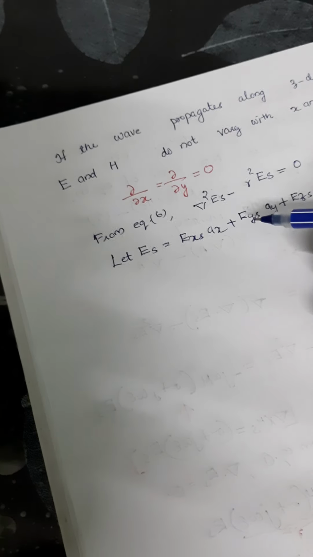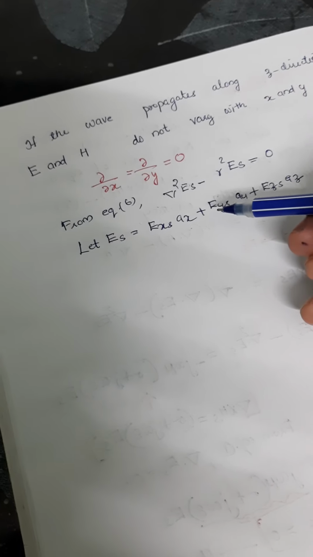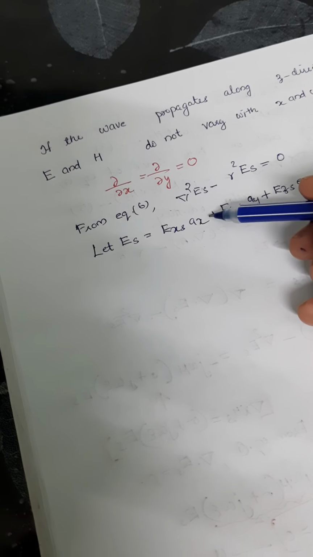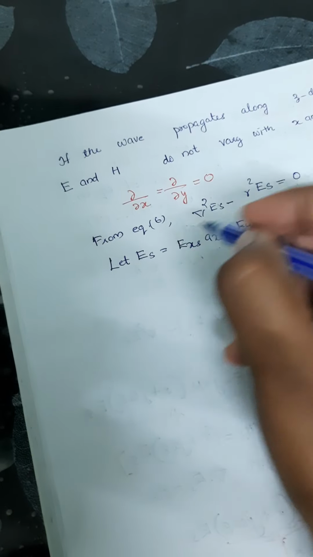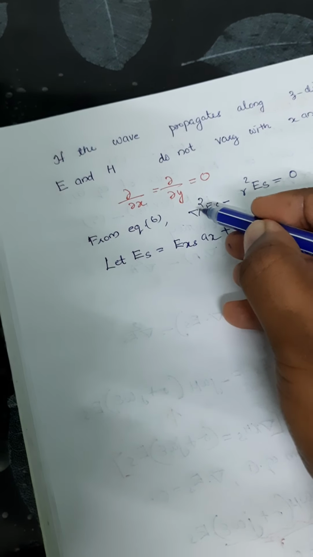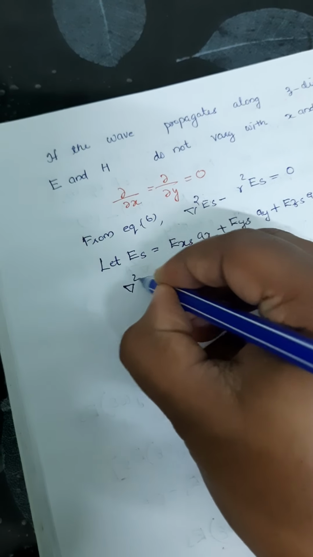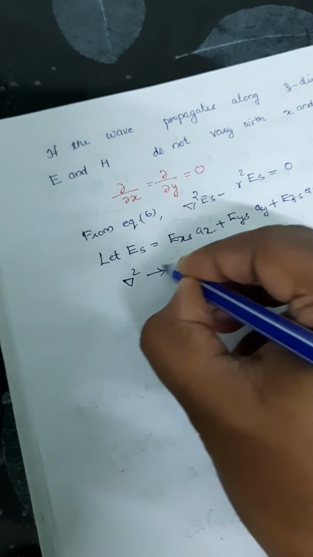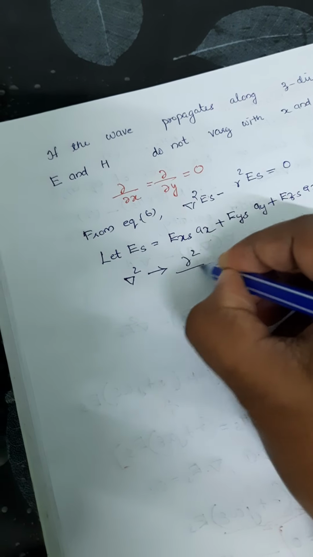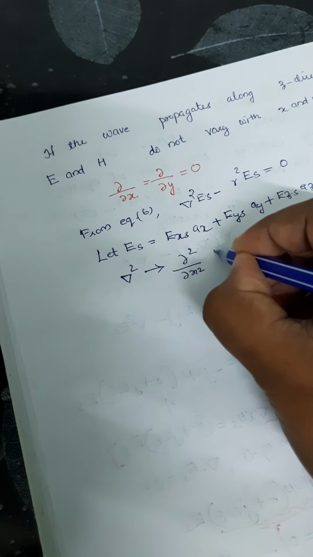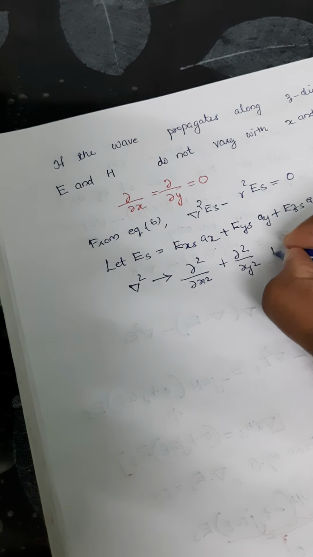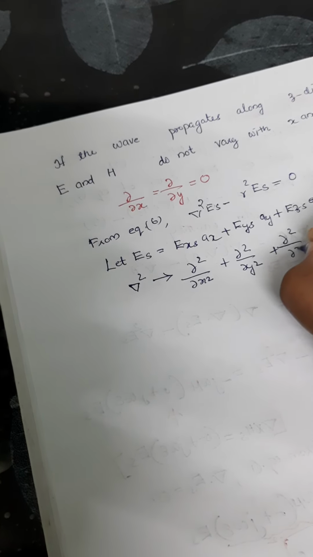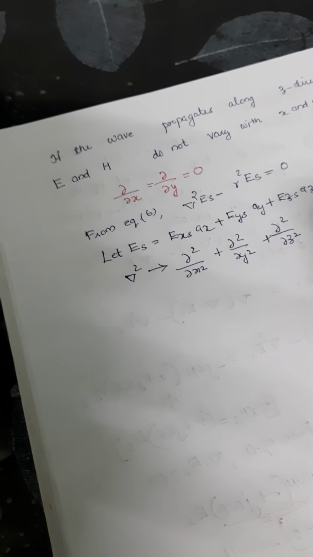We know that in Cartesian coordinate system del square is dou square by dou x square plus dou square by dou y square plus dou square by dou z square.